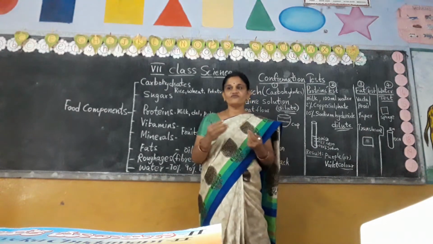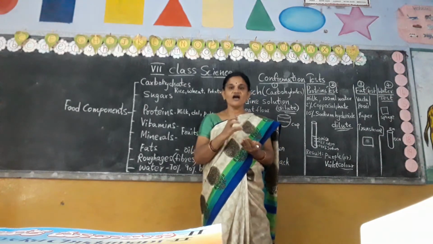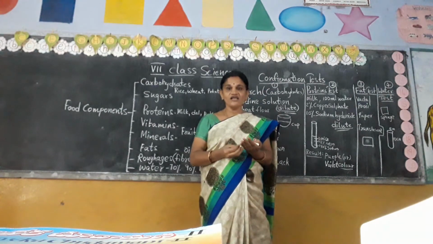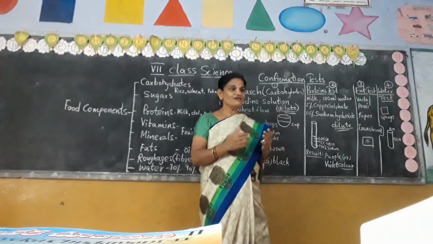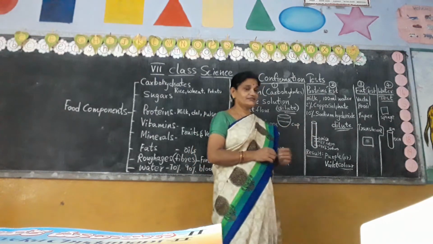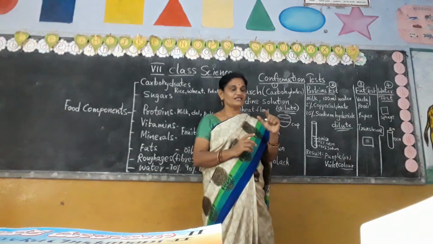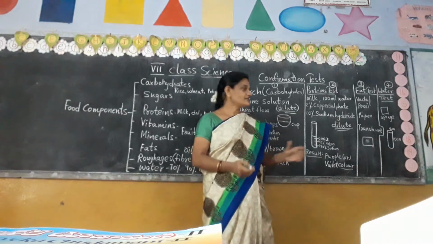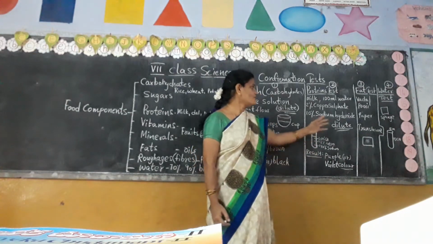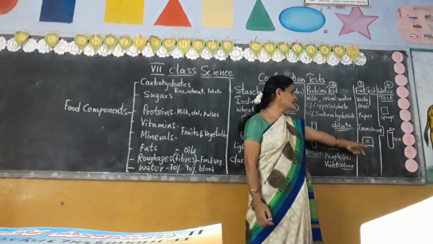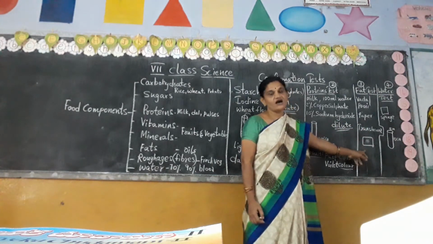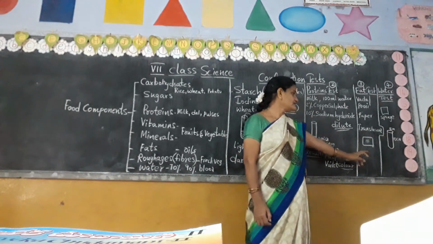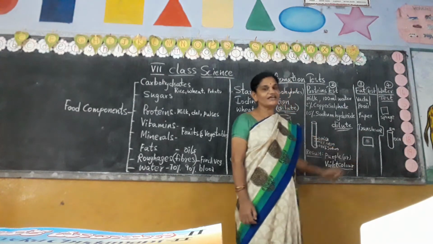Generally we can observe, if you keep any vada or puri on a paper plate, then what happens after some time? The paper absorbs all the oil, then the paper will become translucent. Means like transparent, we can see the other side in a blurred manner. So that is called translucent. With this test we can prove that the particular food item, vada or puri, contains oil or fats. This is the third experiment.